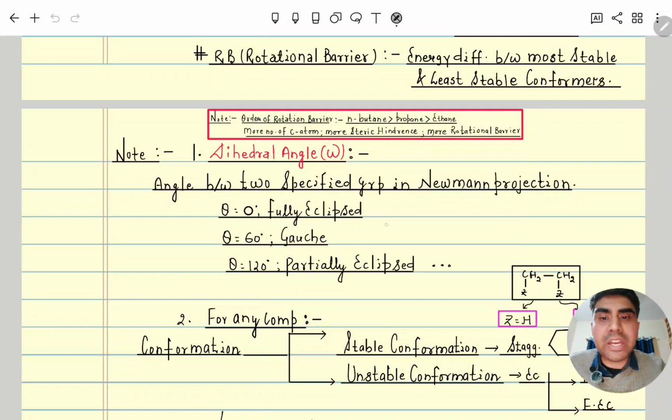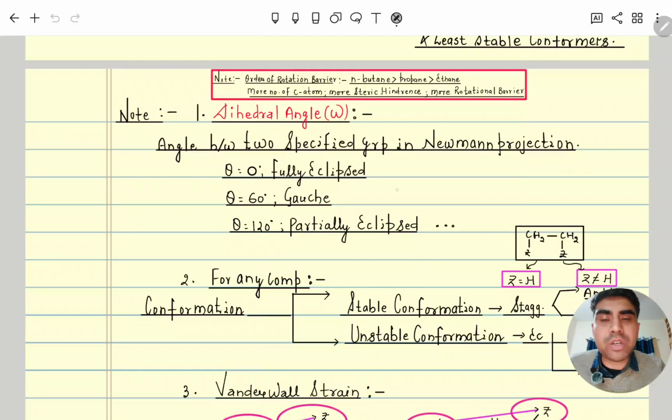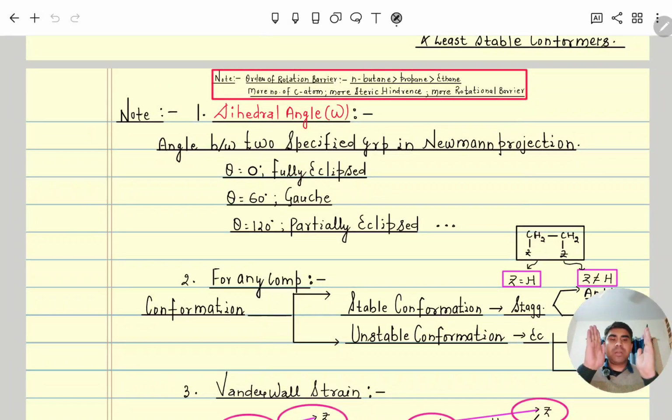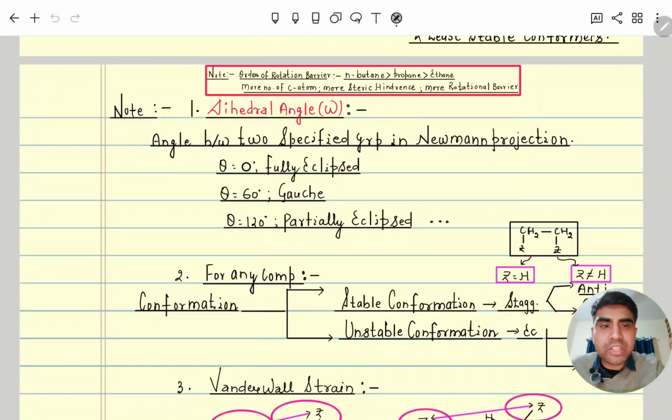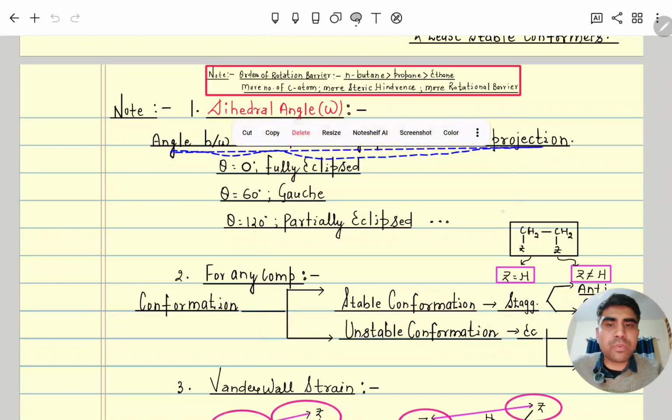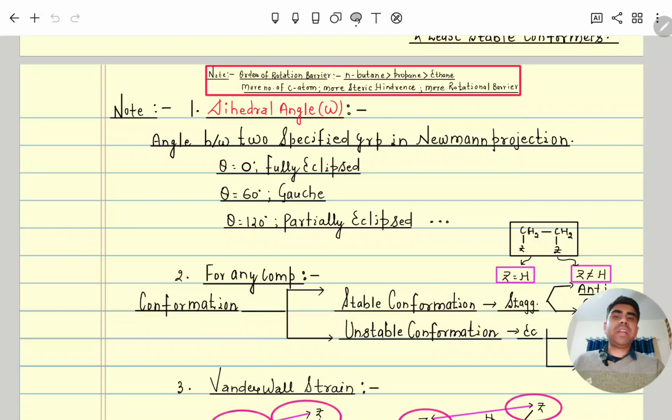Now coming here, dihedral angle. So what is the dihedral angle? The angle between the front carbon and back carbon, between Z and Z, whatever angle is there, that is called the dihedral angle. Means between the two planes, these two valencies, whatever angle is there is called the dihedral angle. So the angle between two specific groups in a Newman projection is called the dihedral angle.